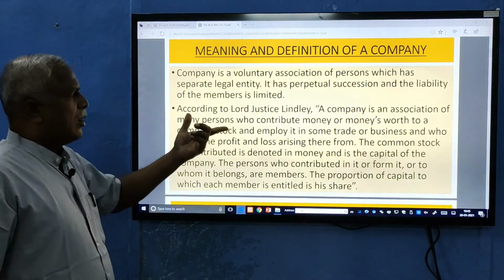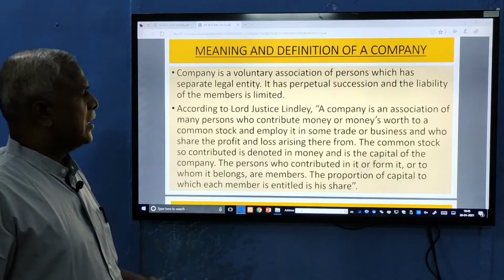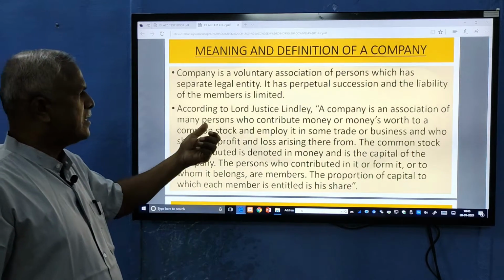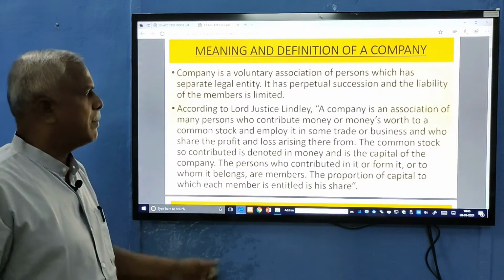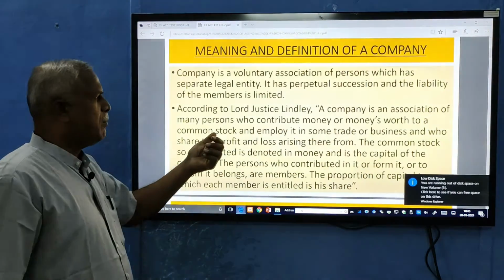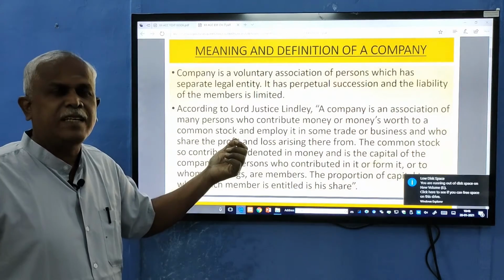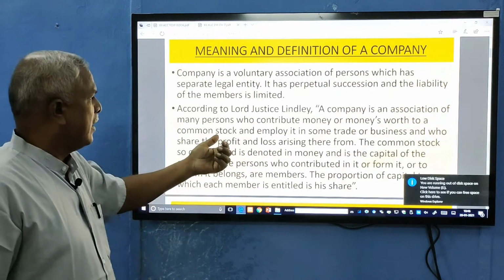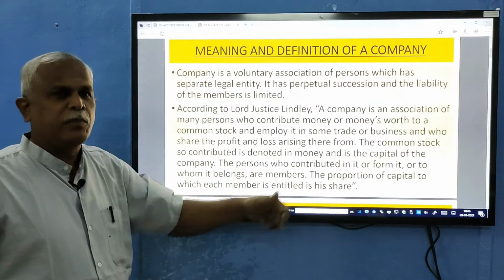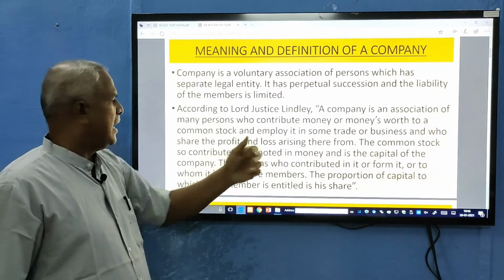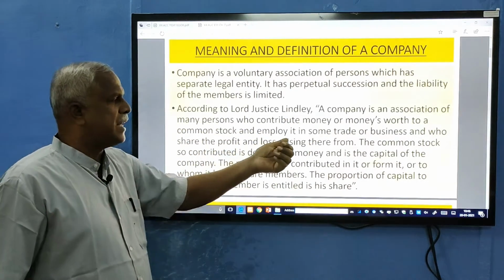According to Lord Justice Lindley, a company is an association of many persons who contribute money or money's worth, that is, assets, to a common stock. Common stock means here capital, and they employ it in some trade. They put it into business, and share the profits and losses arising from it.